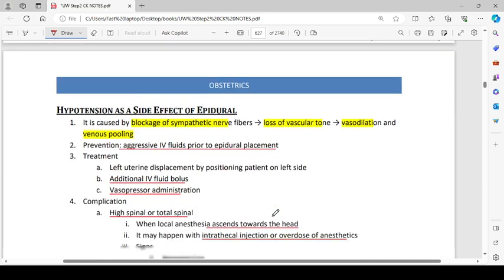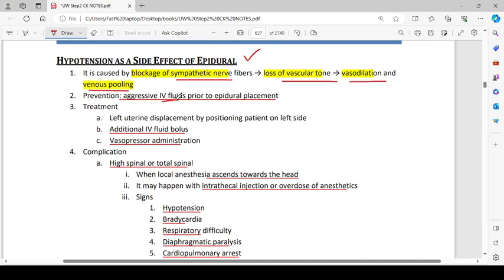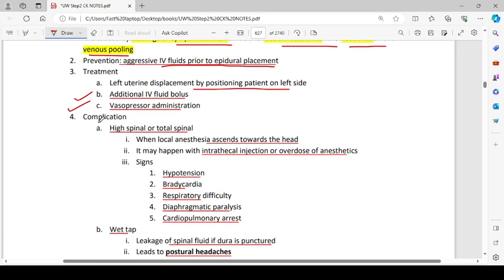Then hypotension as a side effect of epidural. It is caused by blockage of sympathetic nerve fibers that will lead to loss of vascular tone, vasodilation, and venous pooling. Prevention is by aggressive IV fluids prior to epidural placement. Treatment is left uterine displacement by positioning the patient on the left side, additional IV fluid bolus, and vasopressor administration.